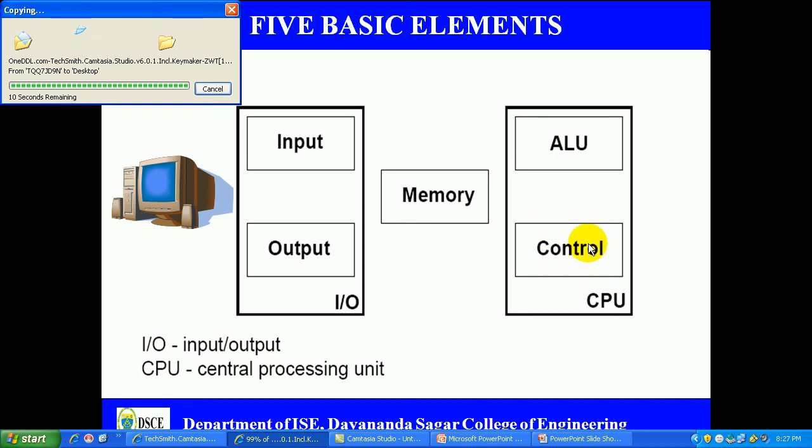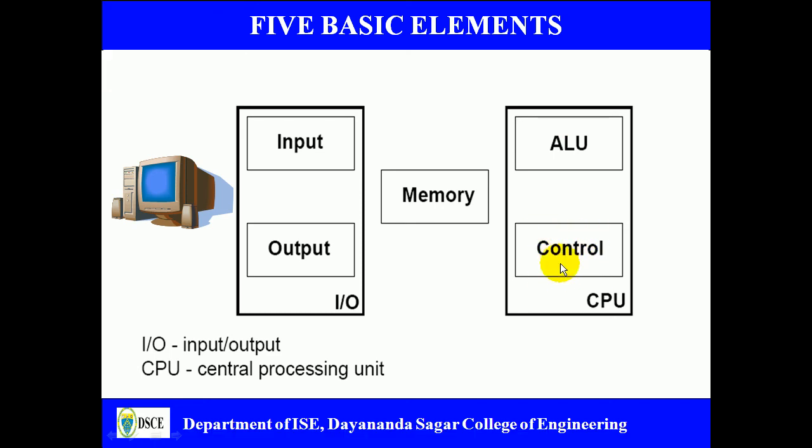The control unit is connected to a clock, which in turn controls the entire system. In today's computers you can see a 2.66 gigahertz clock, and computers are available with even higher clock frequencies. Coming to the memory unit, it is the storage device in a computer system. There are two classes of memories, which we'll discuss in the upcoming slides: the primary memory, also called main memory, and the secondary memory, which is nothing but the magnetic memory.